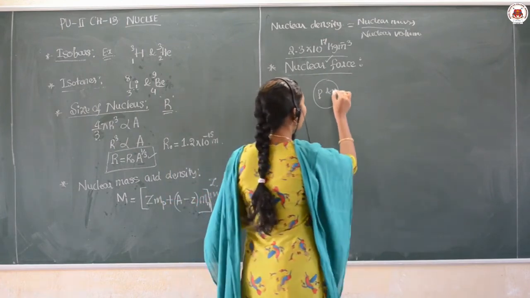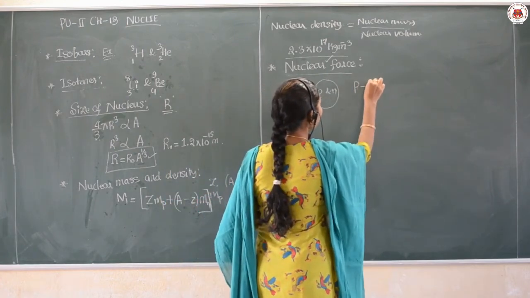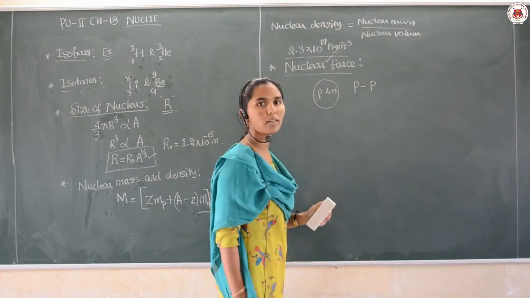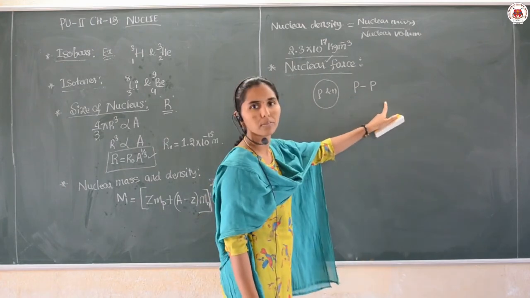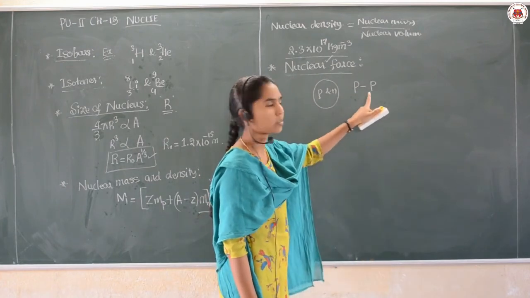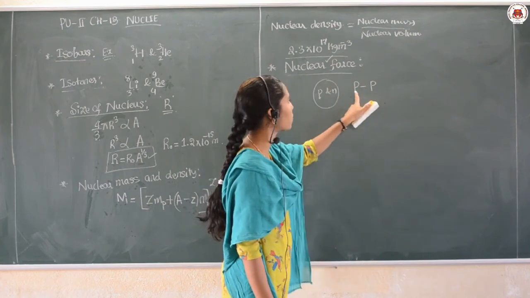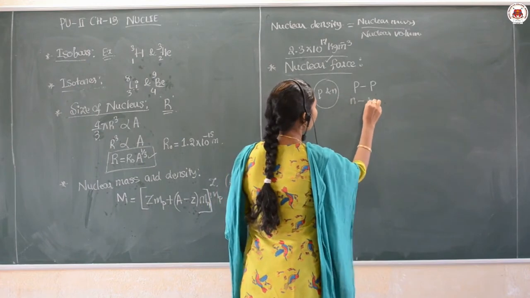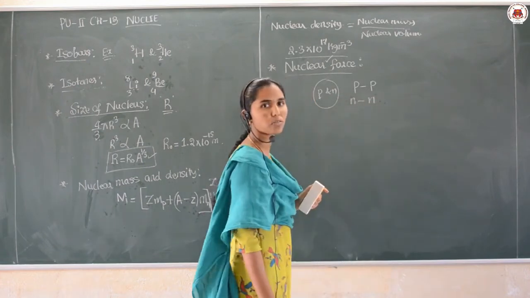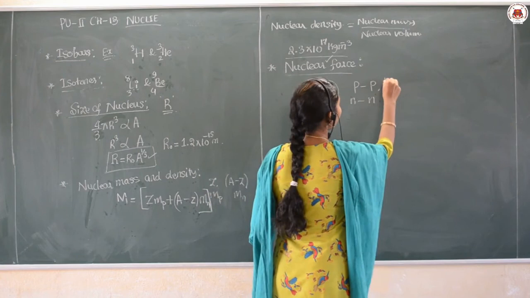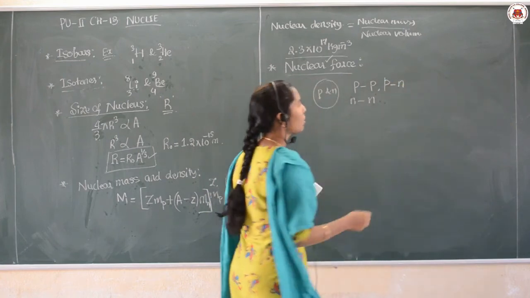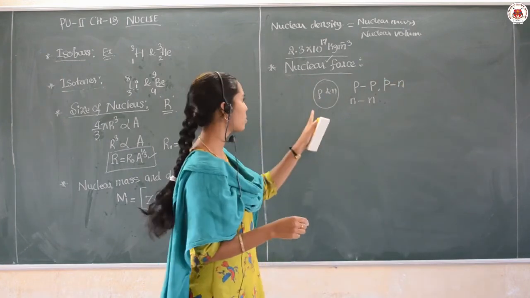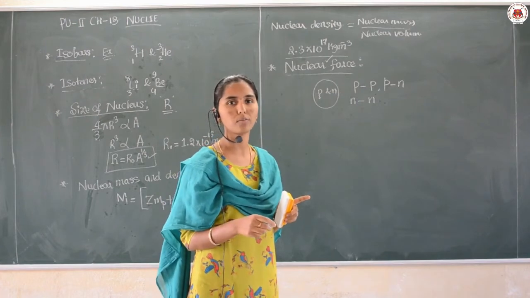Then in the nucleus, if a force exists between the proton and proton, it is called PP force. PP force means the strong nuclear force between proton and the proton. Then if it exists between neutron and neutron, that is NN force. If it exists between proton and the neutron, that is a PN force. Like this only we represent the nuclear force.